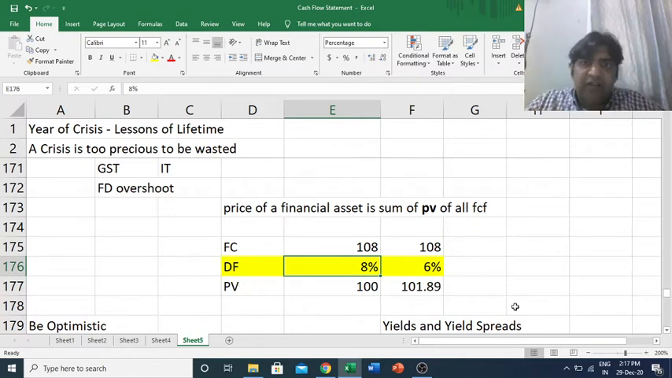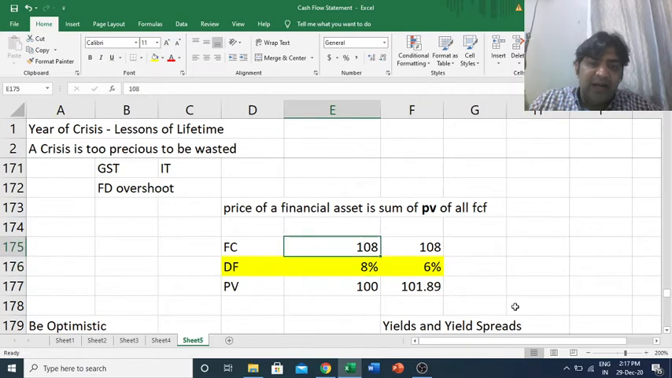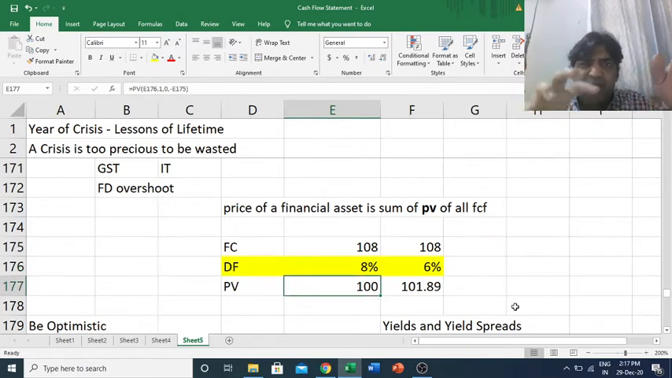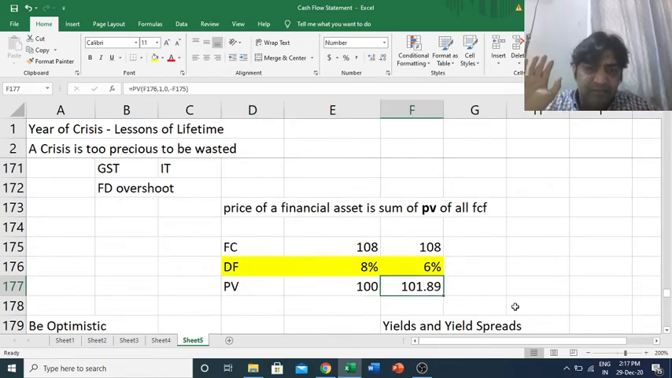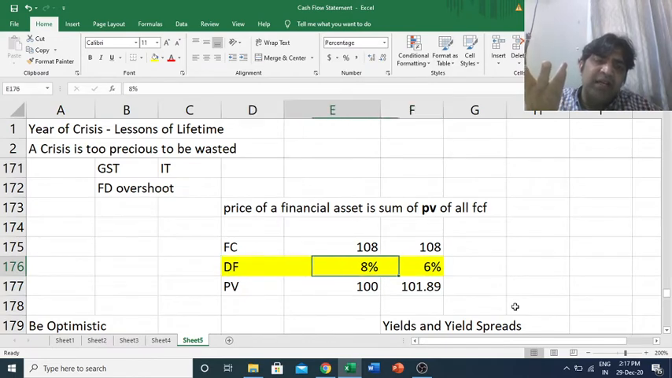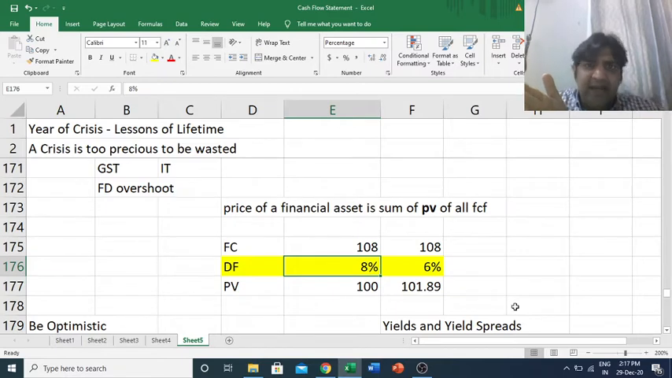But if your discounting factor has come down from 8 to 6, then very simplistically, we are not putting in the PE and the market caps and stuff like that, but earlier if the price of the stock would have been 100 rupees, today it will be 101 rupees or close to 102. Why? Just because the discounting rate has come down. All future cash flows are getting discounted at a lower rate, and therefore the present value is increasing, and therefore we see this huge rally in the stock market.